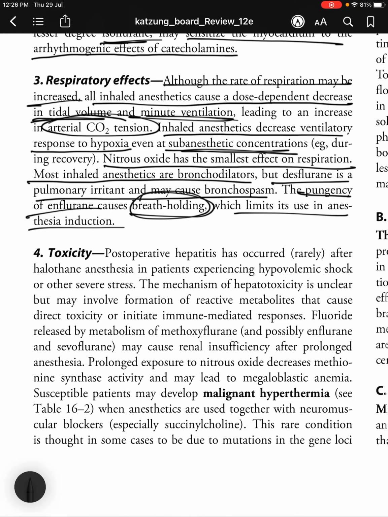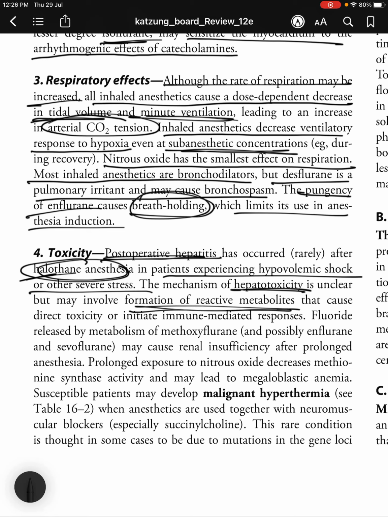Moving on to toxicity. Postoperative hepatitis has occurred rarely after halothane anesthesia, halothane hepatitis, in patients experiencing hypovolemic shock or other severe stress. The mechanism of hepatotoxicity is unclear but may involve formation of reactive metabolites that cause direct toxicity or initiate immune-mediated responses. Fluoride released by metabolism of methoxyflurane and possibly enflurane and sevoflurane may cause renal insufficiency after prolonged anesthesia. Prolonged exposure to nitrous oxide decreases methionine synthase activity and may lead to megaloblastic anemia.